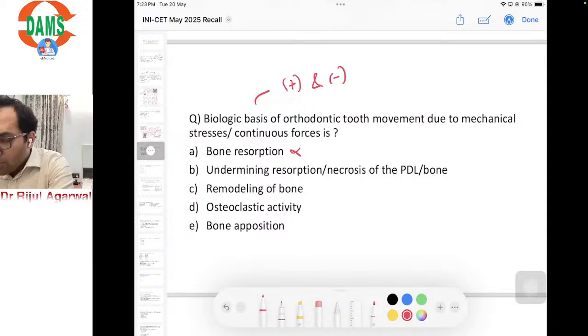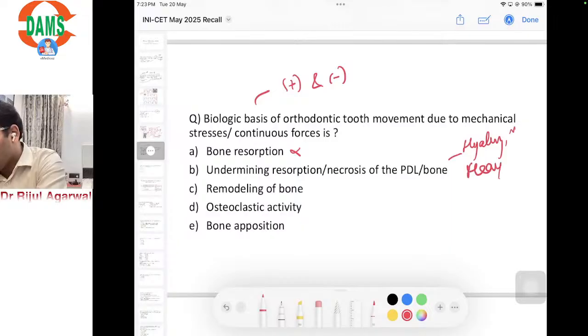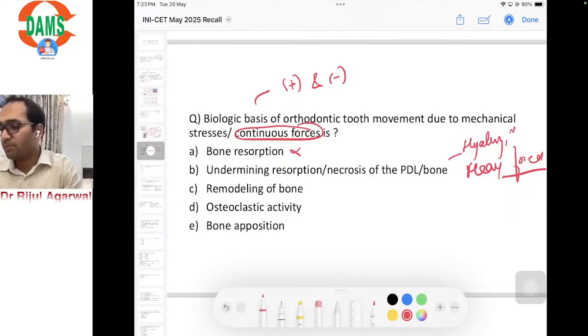No, it's not only bone resorption, there is deposition as well, so as to allow uniform movements of the bone. Undermining resorption or necrosis of the PDL or bone occurs in the concept of hyalinization when heavy forces are applied. And here it is said that there are continuous forces, not heavy forces.